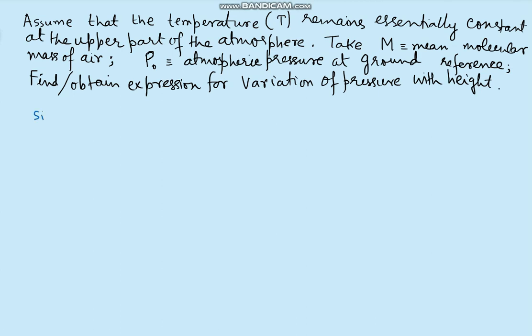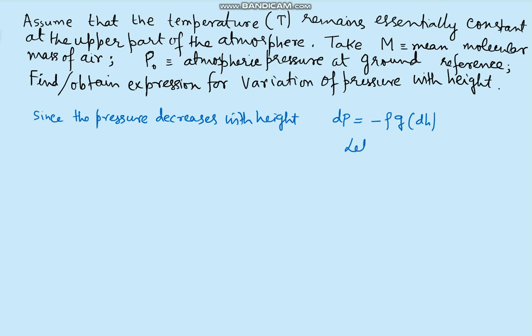So we can say that since the pressure decreases with height, dP is equal to minus rho into g and dH, where dH is the slight change or increase in the height. So what we do is, let us consider a small volume of air of some mass delta m.